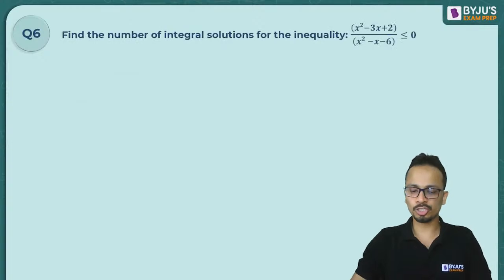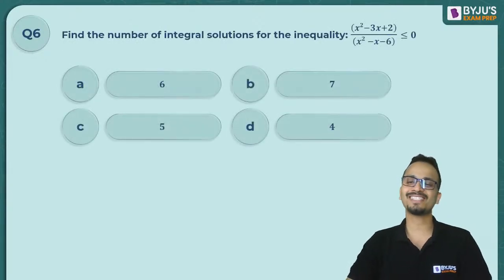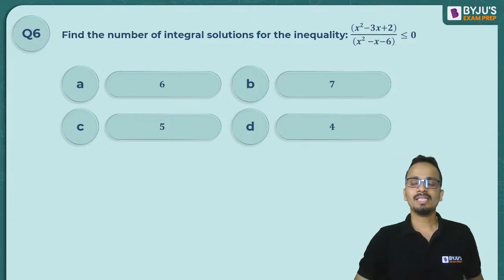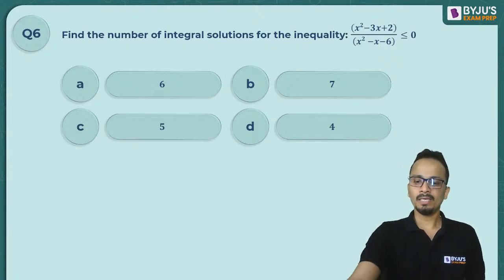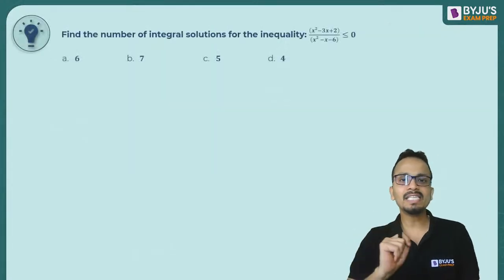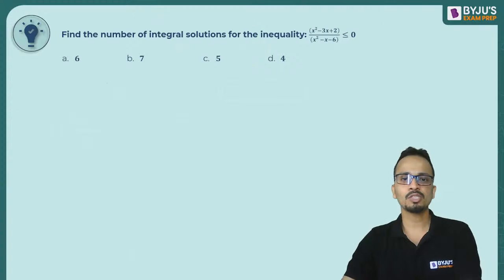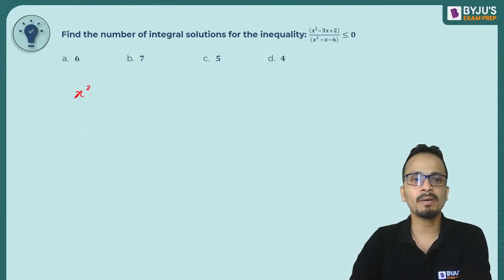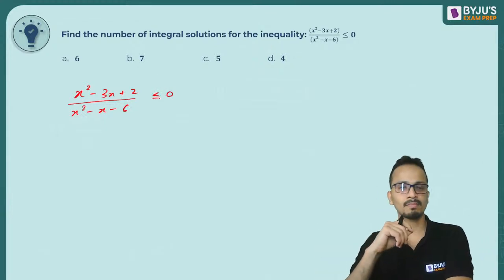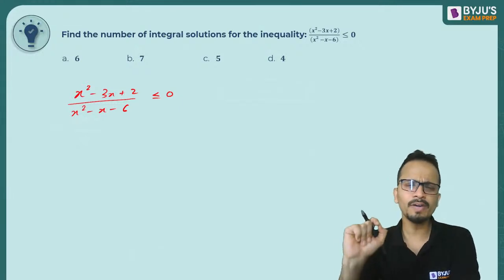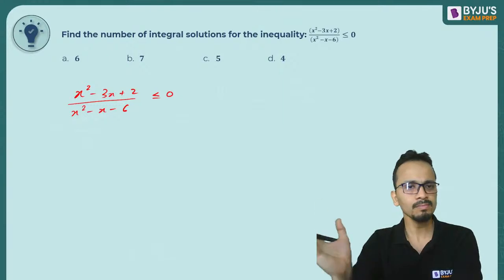Now moving ahead, next question, question number 6. Now question number 6 is based on inequalities. The question looks difficult, but certainly the solution is very simple. Okay. Now the question is, find the number of integral solutions for the given inequality. So the inequality is x square minus 3x plus 2 divided by x square minus x minus 6 less than equal to 0. Okay. Now the first step here is to try to factorize the numerator and denominator on the left hand side.